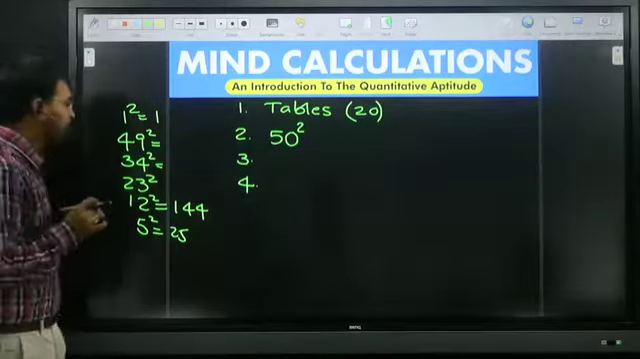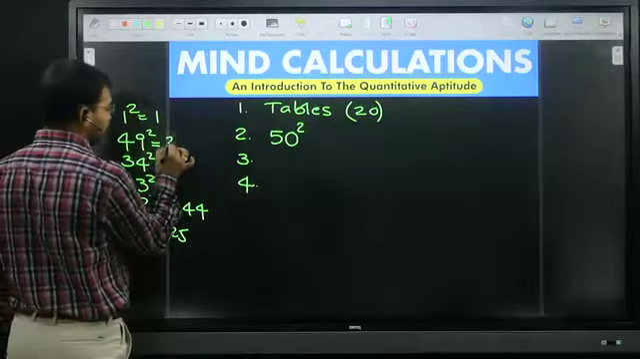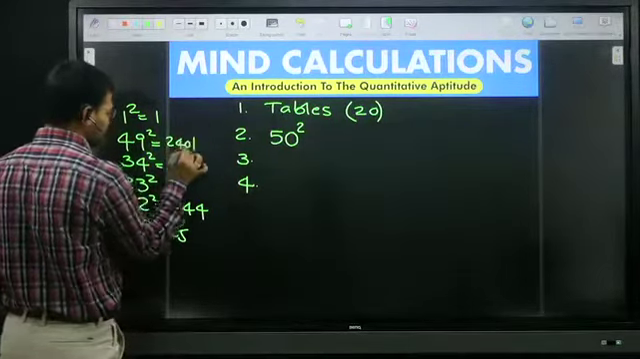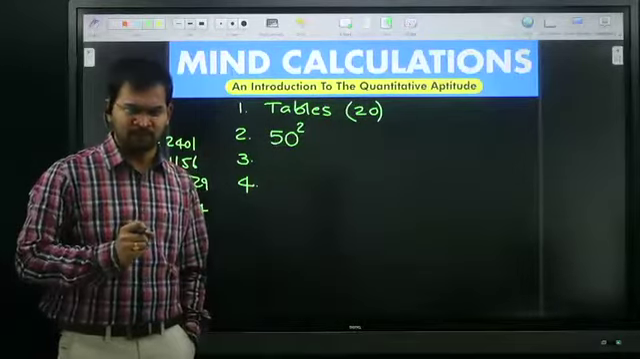So 49 square is nothing but 2401. 34 square is nothing but 1156. 23 square is nothing but 529. So we need that confidence. Knowing the answer is not important. The confidence of delivering is very, very important.